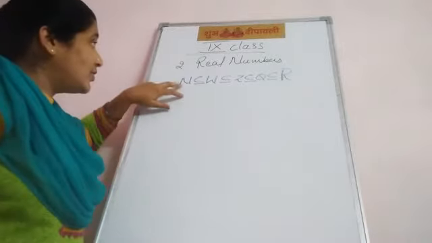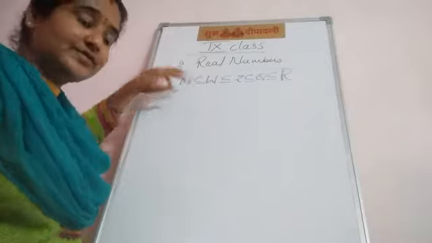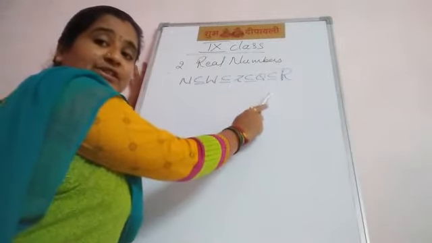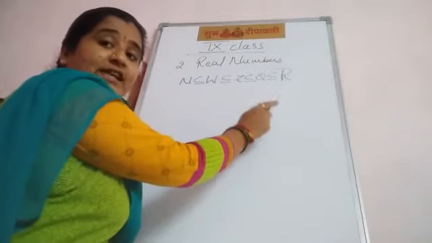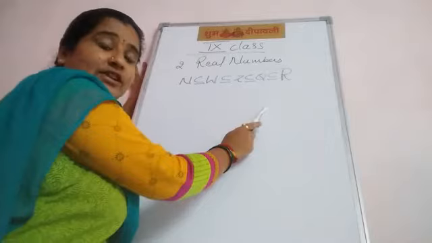Students, now N is a subset of W, W a subset of Z, Z a subset of Q, Q a subset of R. R stands for real numbers. Q stands for rational numbers.